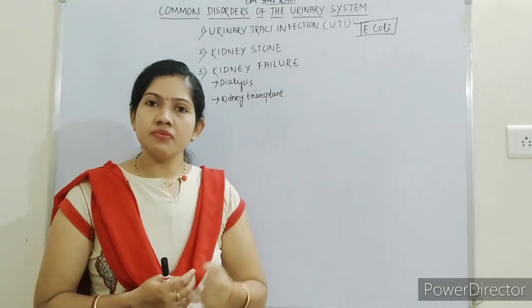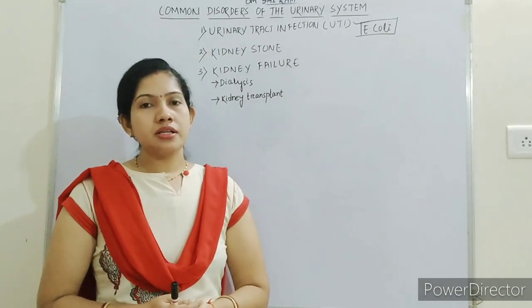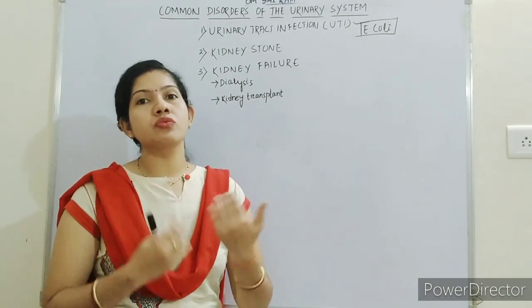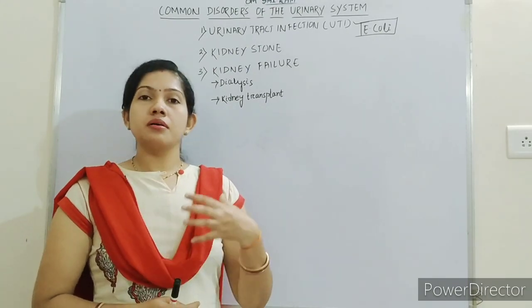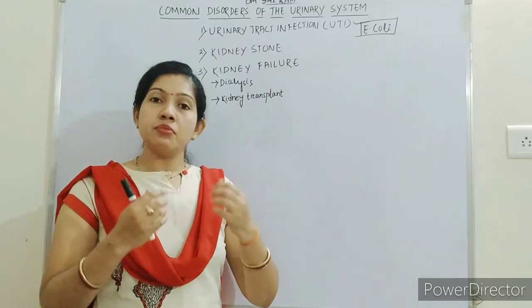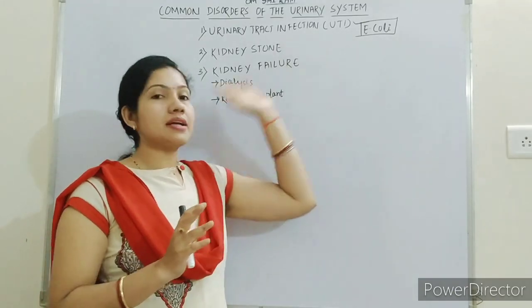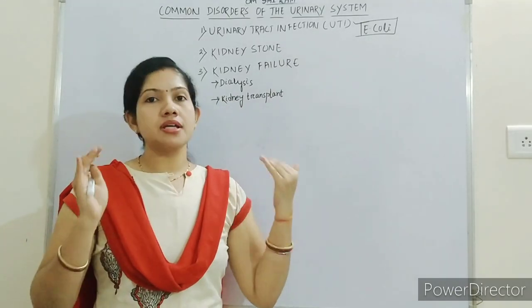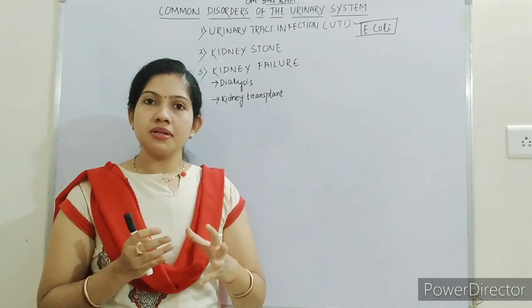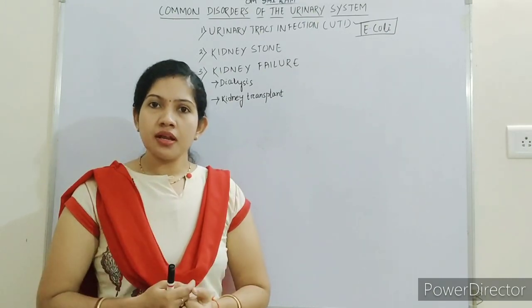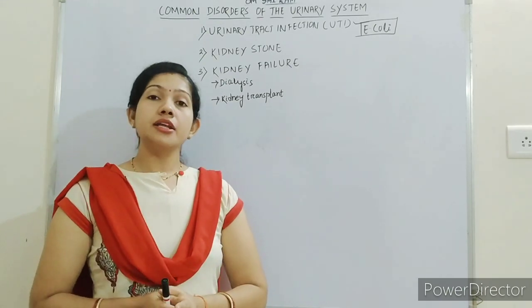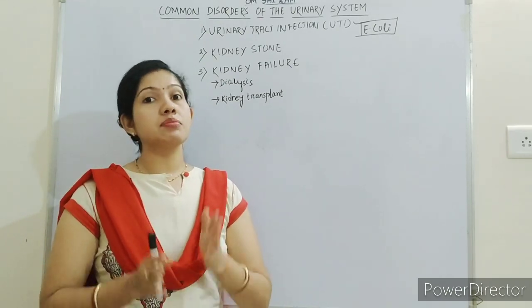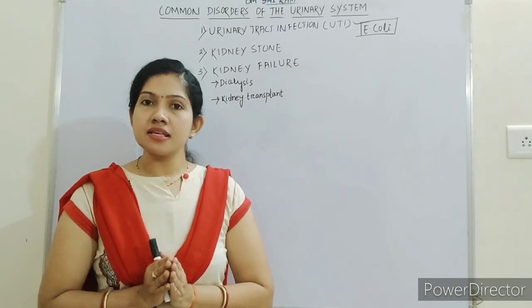So how can we prevent UTI? It is highly recommended to drink a lot of water. When we take a lot of water, we are able to flush out the bacteria from the urinary system. Personal hygiene is also a very important thing in UTI. Urinary tract infection can be prevented by personal hygiene.